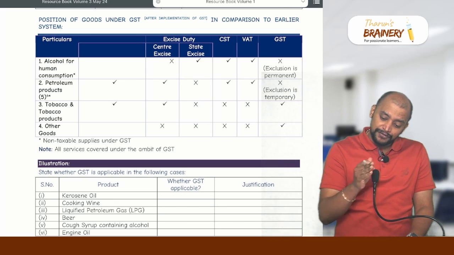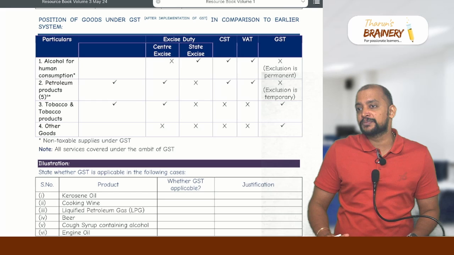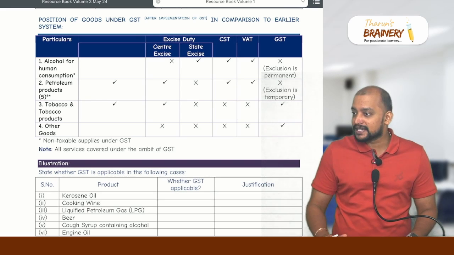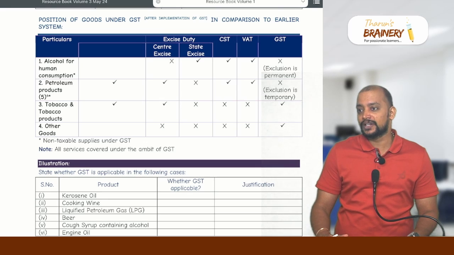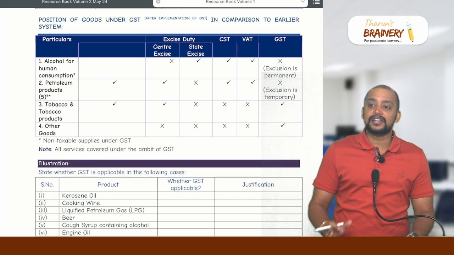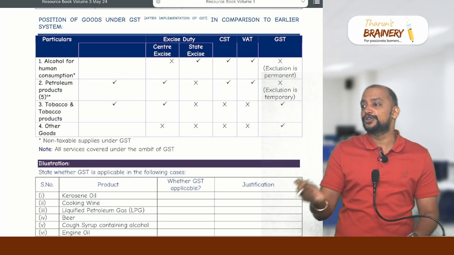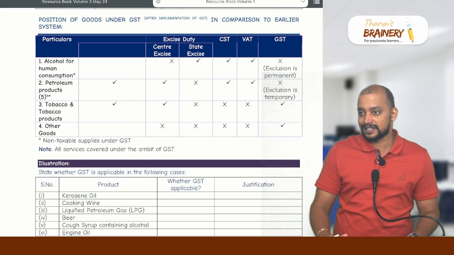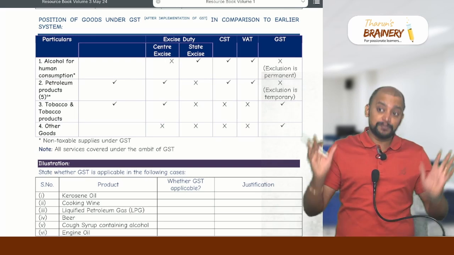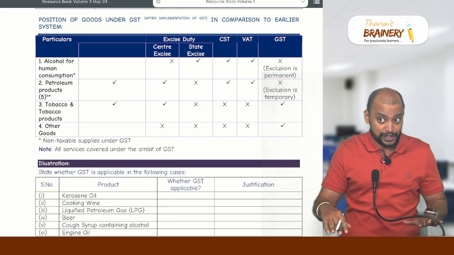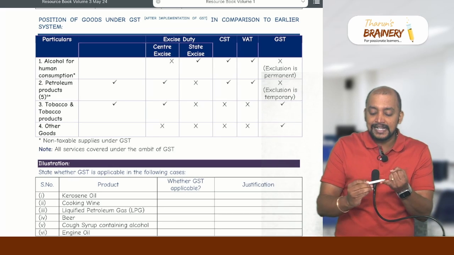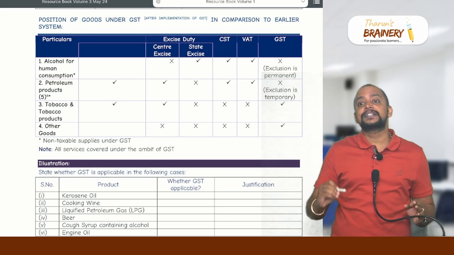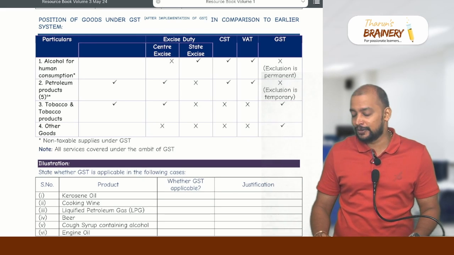Now, if all of a sudden you bring alcoholic liquor for human consumption into the ambit of GST, what will happen? The Center will also take 50%. So the state governments do not want that to happen. That's why they did not agree to bring alcoholic liquor into the ambit of GST. It was excluded. And that's why at present, even after implementation of GST, there will be state excise duty, CST and VAT on the sale of alcoholic liquor for human consumption.